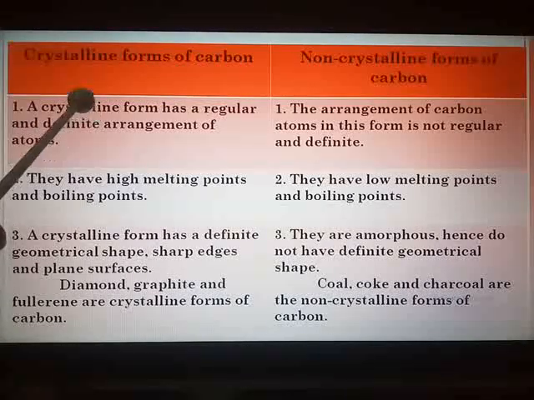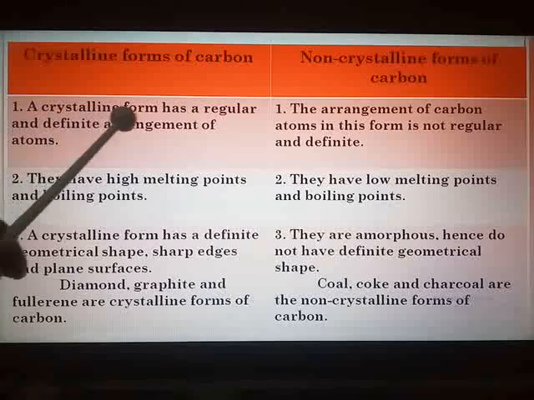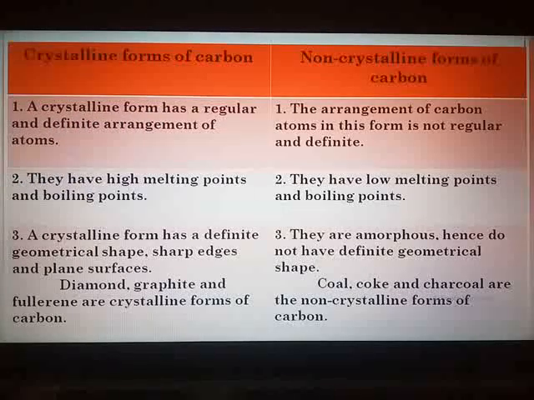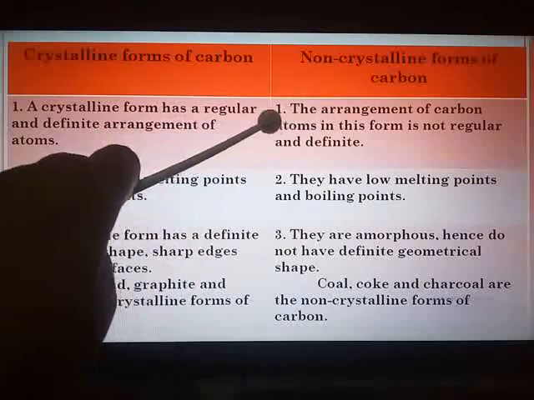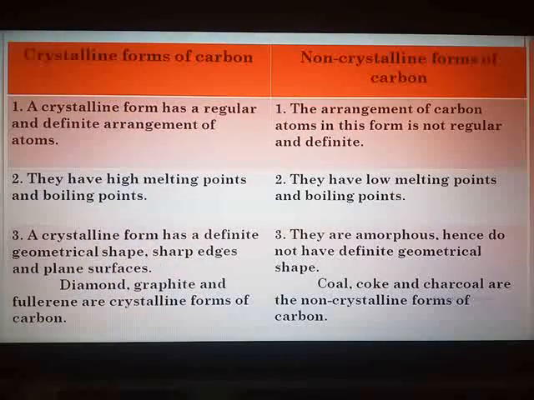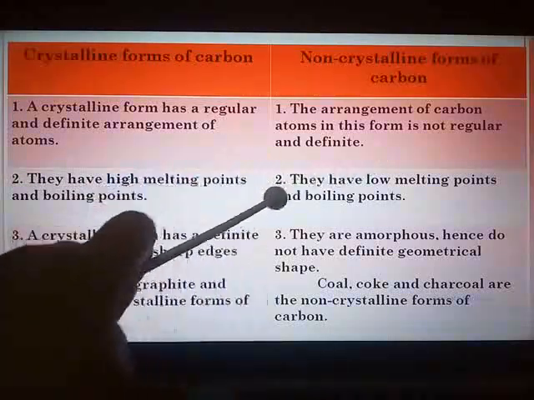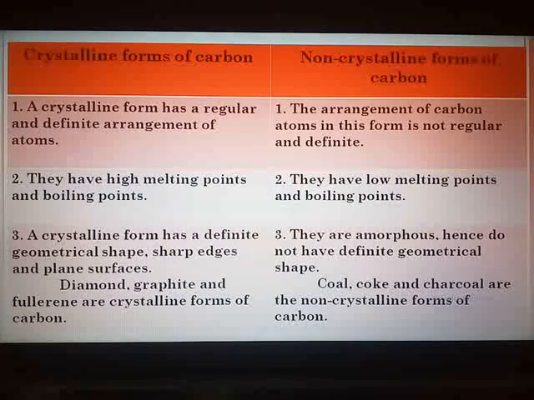A crystalline form has a regular and definite arrangement of atoms. Exactly the opposite you will have to write over here: the arrangement of carbon atoms in this form is not regular and definite. These points are given in the textbook. You have to write exactly the opposite of them. Second point, continue marking, page number 139. They have high melting points and boiling points. Here you will write they have low melting points and boiling points.